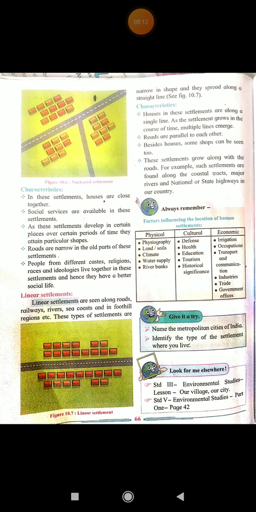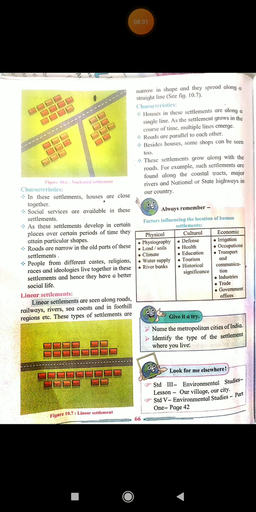Okay, so always remember that the factors influencing the location of human settlements are physical, cultural and economic. So what are the physical factors? It is physiography, land or soils, climate, water supply and river banks. These are the physical factors which affect the location of human settlements.